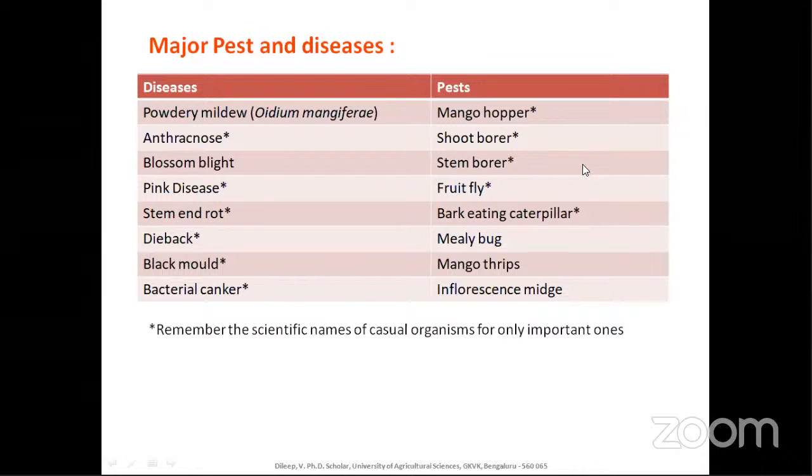Okay, any other doubts or clarifications? Sir, in one of your slides you have shown all the methods of propagation. If they ask for the commercial method of propagation, what should be the answer? Commercial method is enarching only. Enarching or approach grafting. Sir, why is it the commercial method? Because it accounts for almost 90 to 95% success. So don't worry, the options will be given.